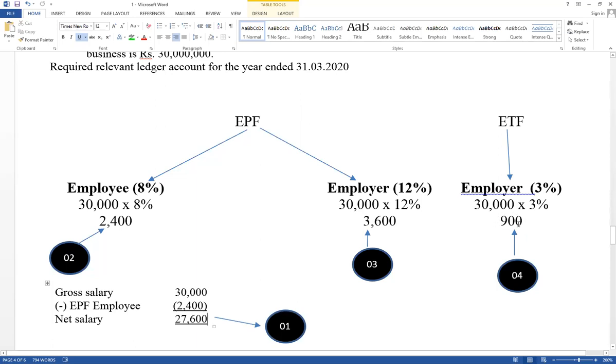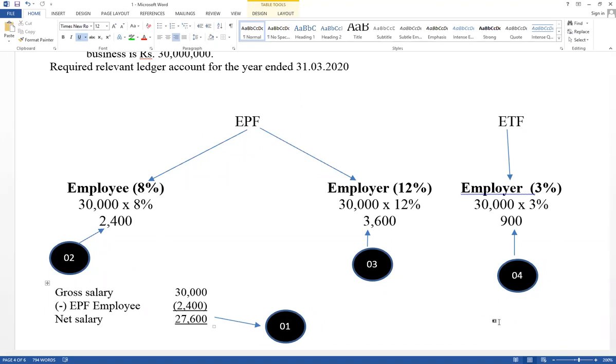Prepare the ledger accounts: cash account, salary account, EPF payable account, EPF expense account, as well as ETF expense and ETF payable accounts. There are 6 ledger accounts. 4 steps should be applied. This is definitely available in the paper. All business organizations have employees. Our duty in accounting is to provide information. This is a legal requirement. You have to know how to provide information about employees' salary, EPF and ETF.